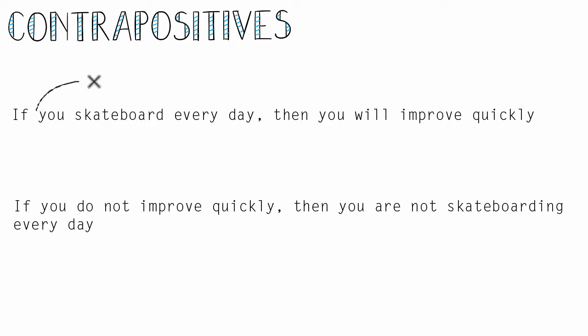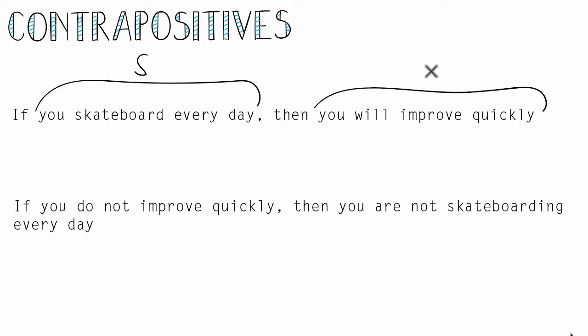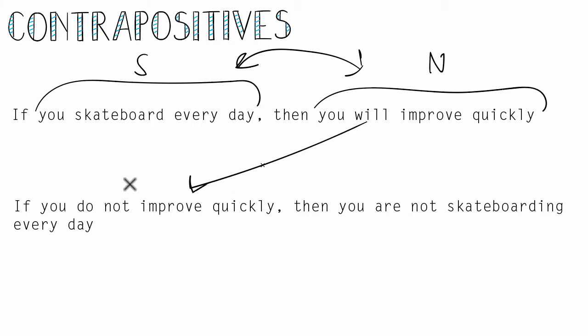The contrapositive is made by taking the necessary condition and the sufficient condition. So here we have the sufficient, and here we have the necessary, and then you flip them around, so do a flip-flop, and then negate both. So here we see what used to be the necessary condition, but it's negated, and then here we see what used to be the sufficient condition, it's now the necessary condition, and it's negated.